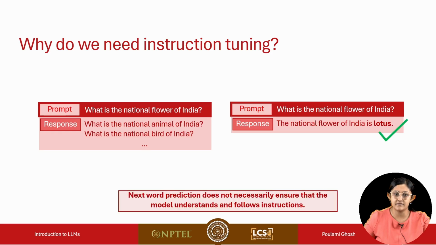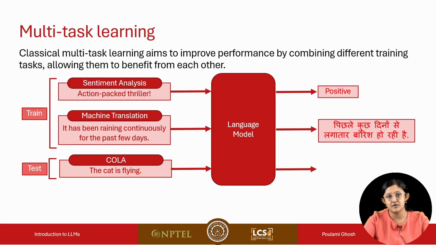The key takeaway from this slide is that next word prediction, which is what is governing this response generation, does not necessarily ensure that the model understands or follows instructions. So the reason we need instruction tuning is that we want to teach the language models how to follow and understand instructions. Multitask learning is another very important paradigm in natural language processing literature.